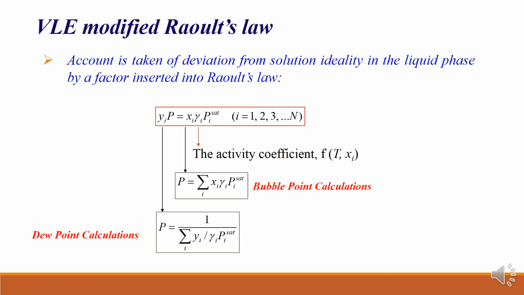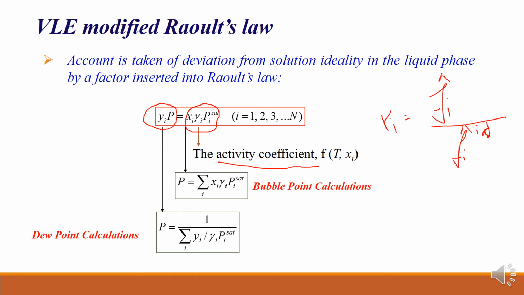So modified Raoult's law is nothing but your vapor phase is ideal, but the liquid phase is non-ideal. That's why the activity coefficient is introduced, and we know the activity coefficient defines the deviation from ideality, that is gamma i is equal to fi cap upon fi cap ideal. So for ideal solution we have this, and this is for actual solution. So that is why gamma i is added here.